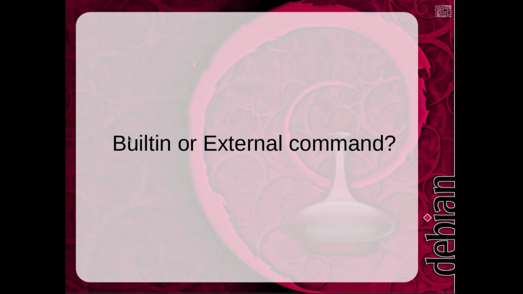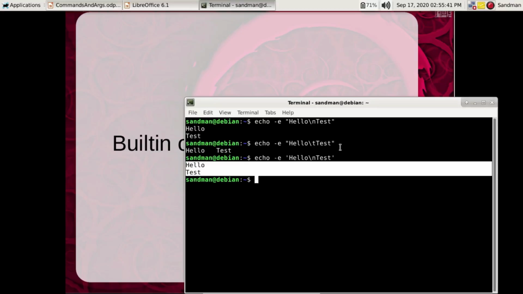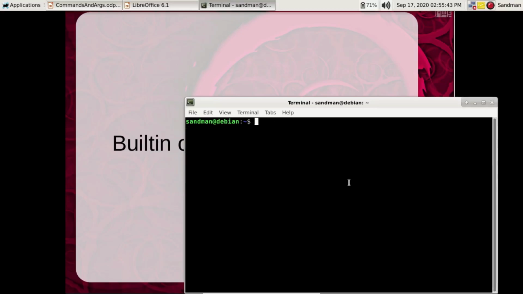Next, we have two types of commands. Either it is built into the shell or it is external to the shell. How can we test if something is external or built into the shell? There is a simple command which is type, then the first argument, this is the 0th, and the first is the command we need to check if it is built into the shell or external to the shell. So for example, cd.